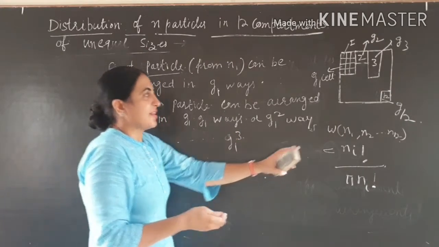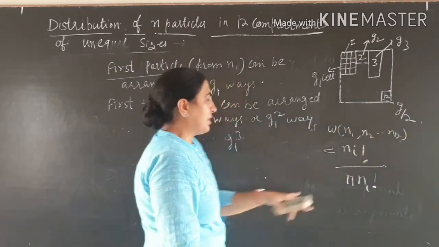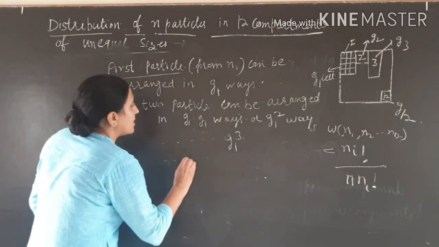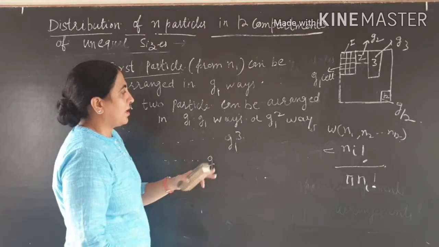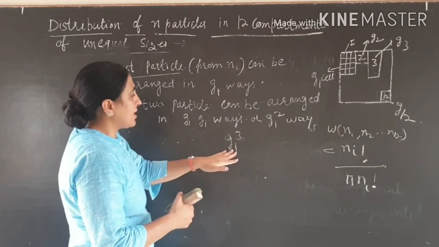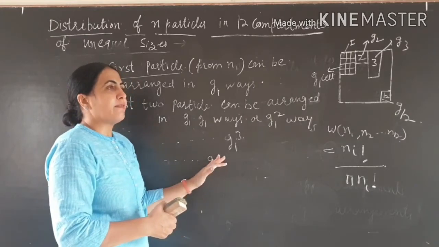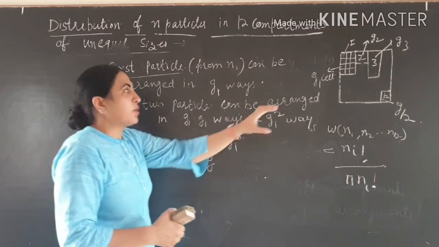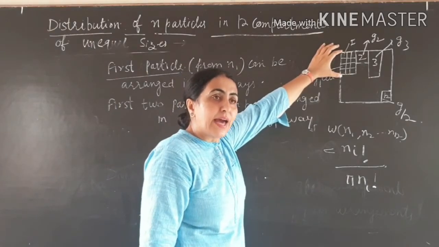So similarly G1^3, G1^4, G1^5, G1^6, and so on. But the total number of particles here is n1 particles.